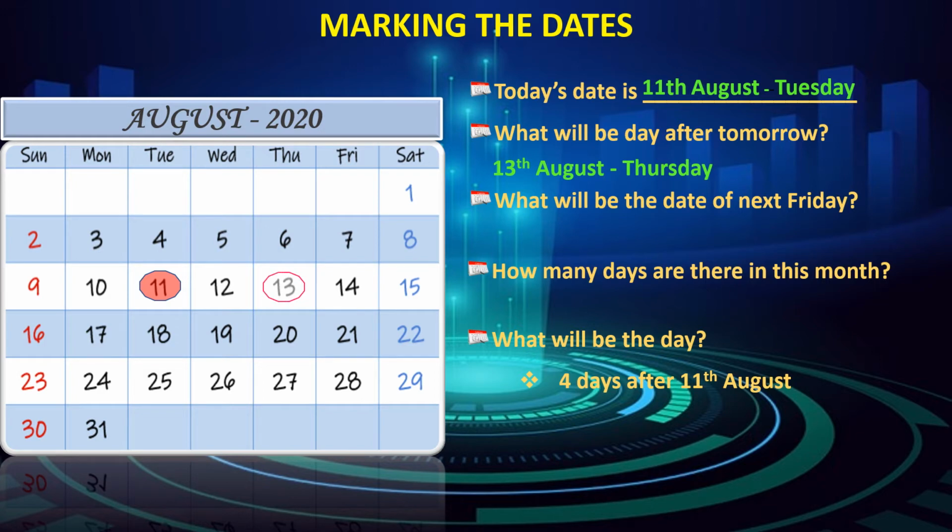What will be the date of next Friday? Yes, 14 is the next Friday. How many days are there in this month? 31 days. What will be the day 4 days after 11th August? It is 15th August, Saturday.